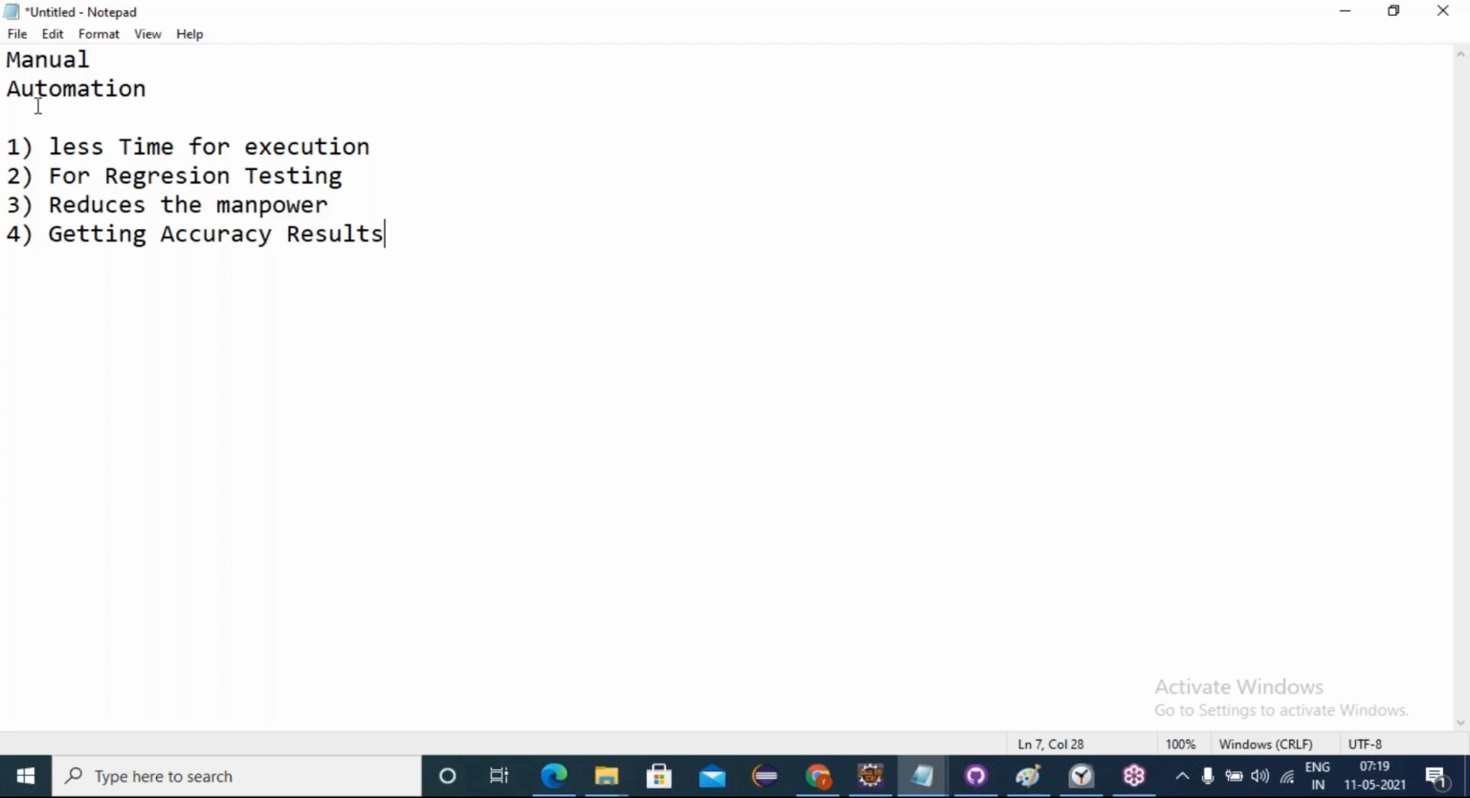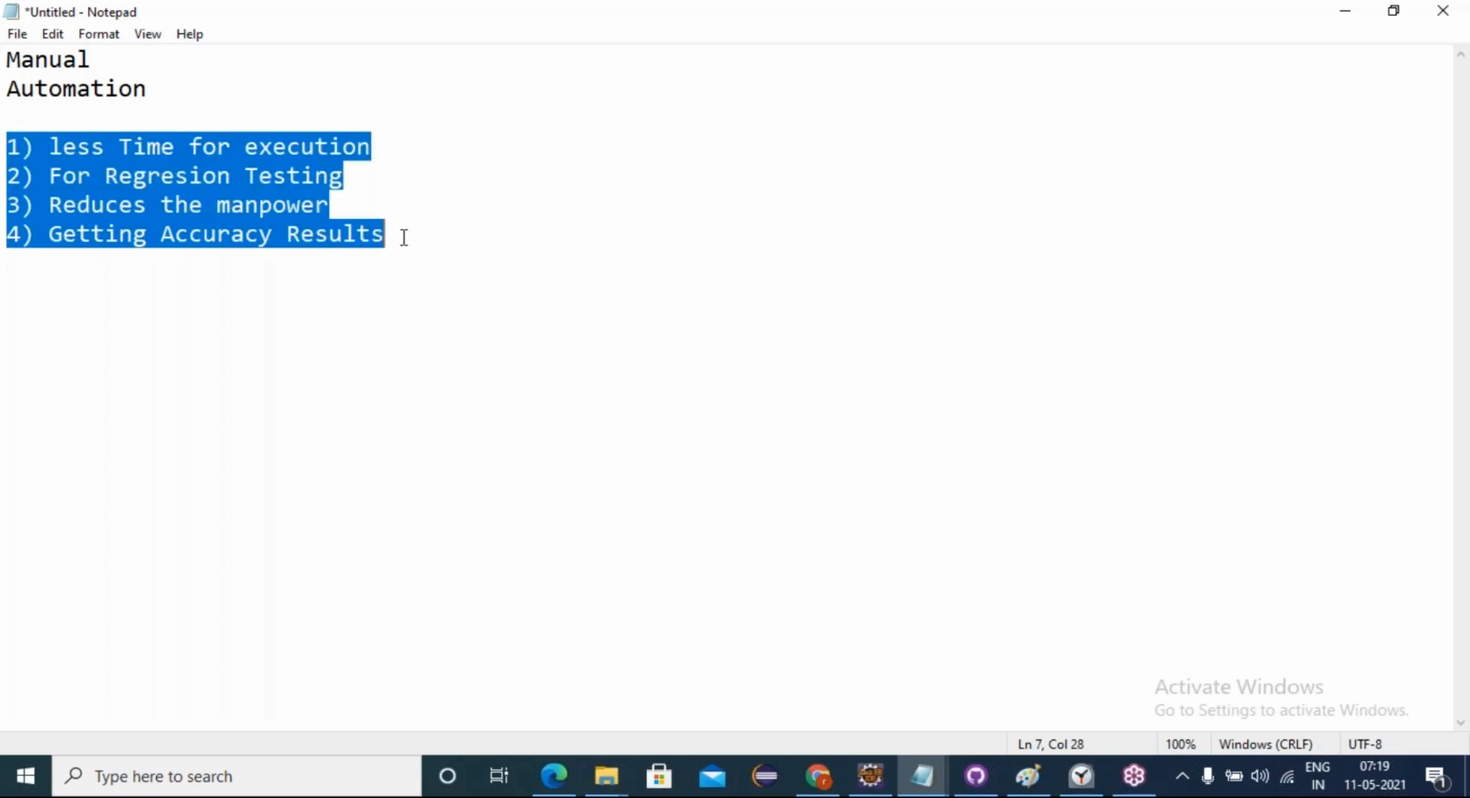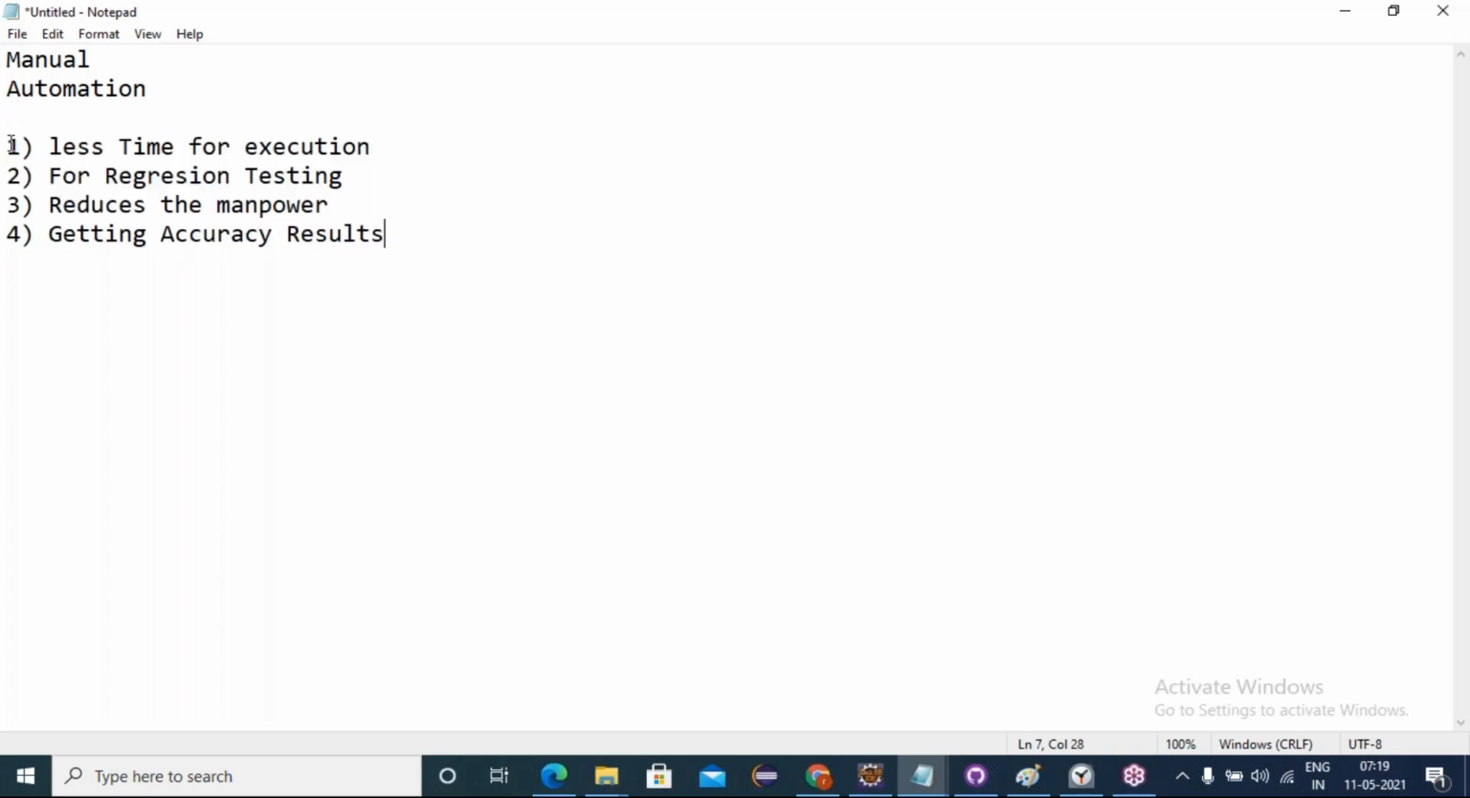So testing can happen manually, but now we can do it in automation, and we come to automation because of these main aspects. Automation takes less time for execution, and for regression testing, testing the same feature again and again, we go with automation. Manually, it's not suggested. It reduces the manpower. With less manpower, a one-time effort to convert into automation steps means it does not require any manpower.